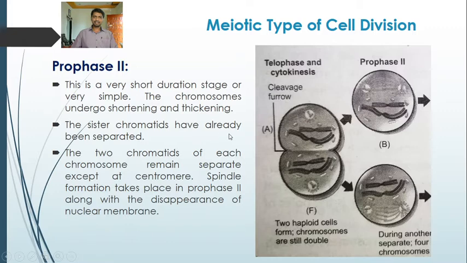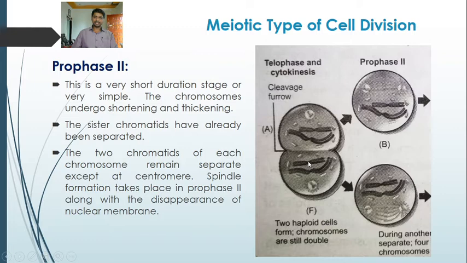The sister chromatids have already been separated. The two chromatids of each chromosome remain separate except at the centromere, where they are attached.